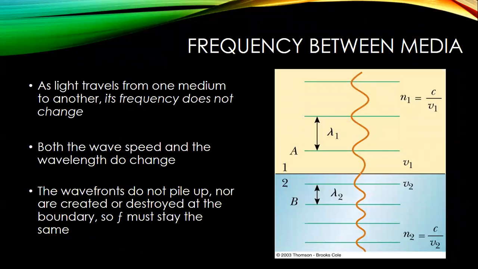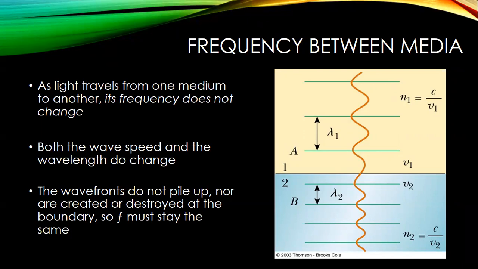Now, the other thing that happens when we pass from one medium to the other is that, if we think about what's happening microscopically, the electrons in the atoms and molecules are acting like little oscillators. They are oscillating at the same frequency as the electromagnetic wave that's passing through the medium.